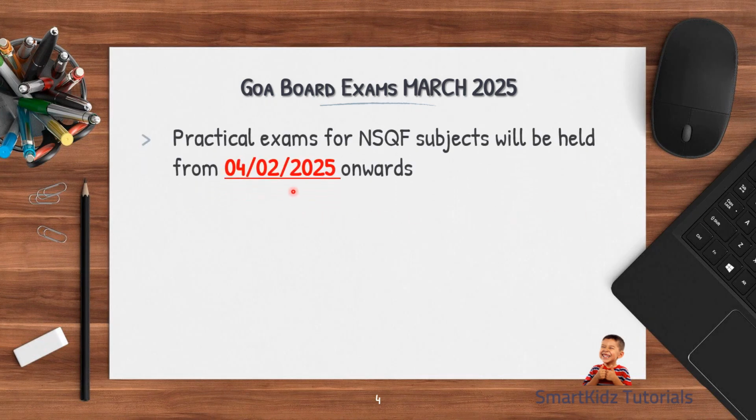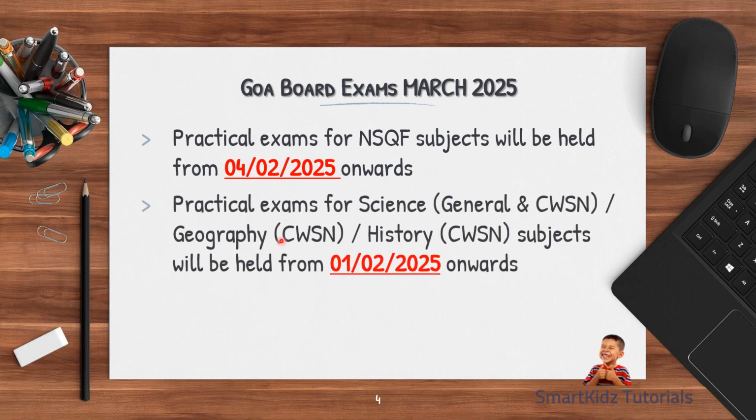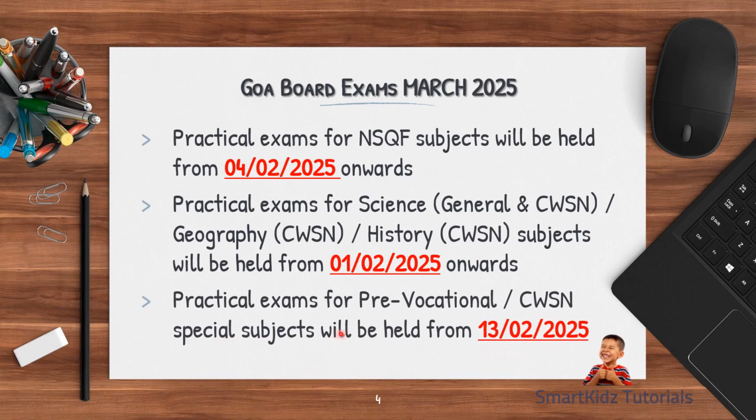So as mentioned, practical exams for NSQF subjects will be held from 4th March 2025 onwards, and practical exams for science, for general as well as CWSN, and geography and history CWSN subjects will be held from 1st Feb 2025 onwards, and practical exam for pre-vocational or CWSN special subjects will be held from 13th Feb 2025. So just the same thing, I'm repeating whatever was there in that table.